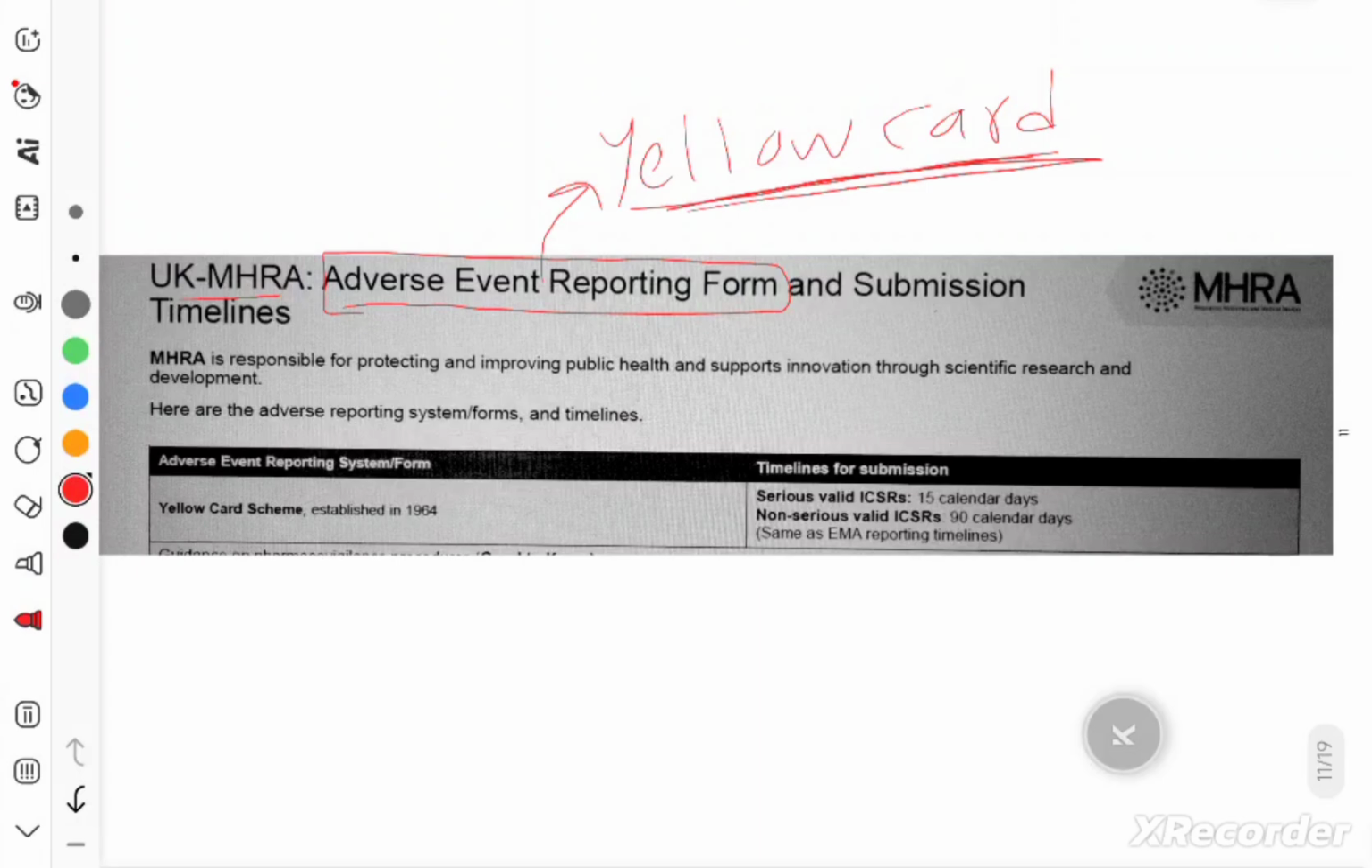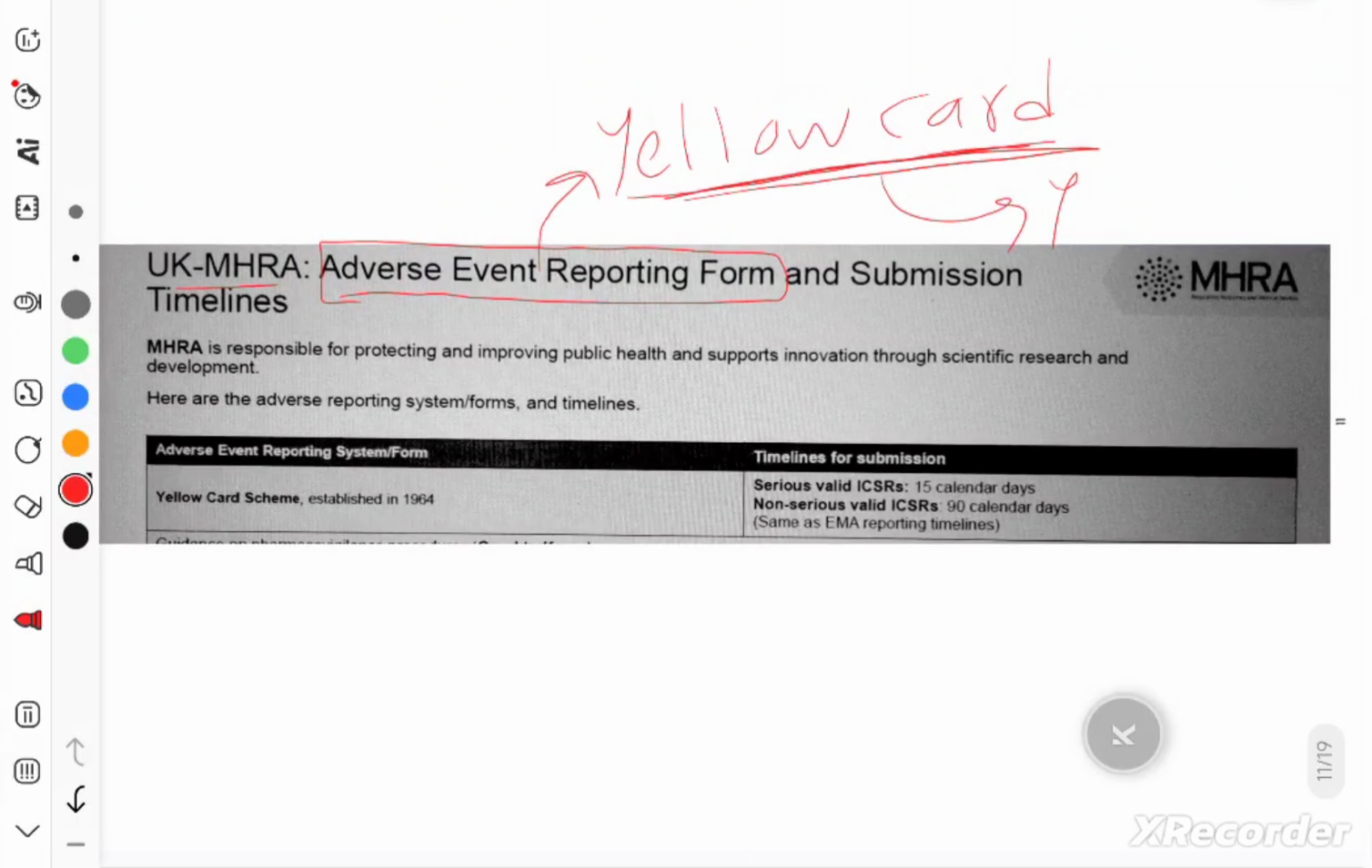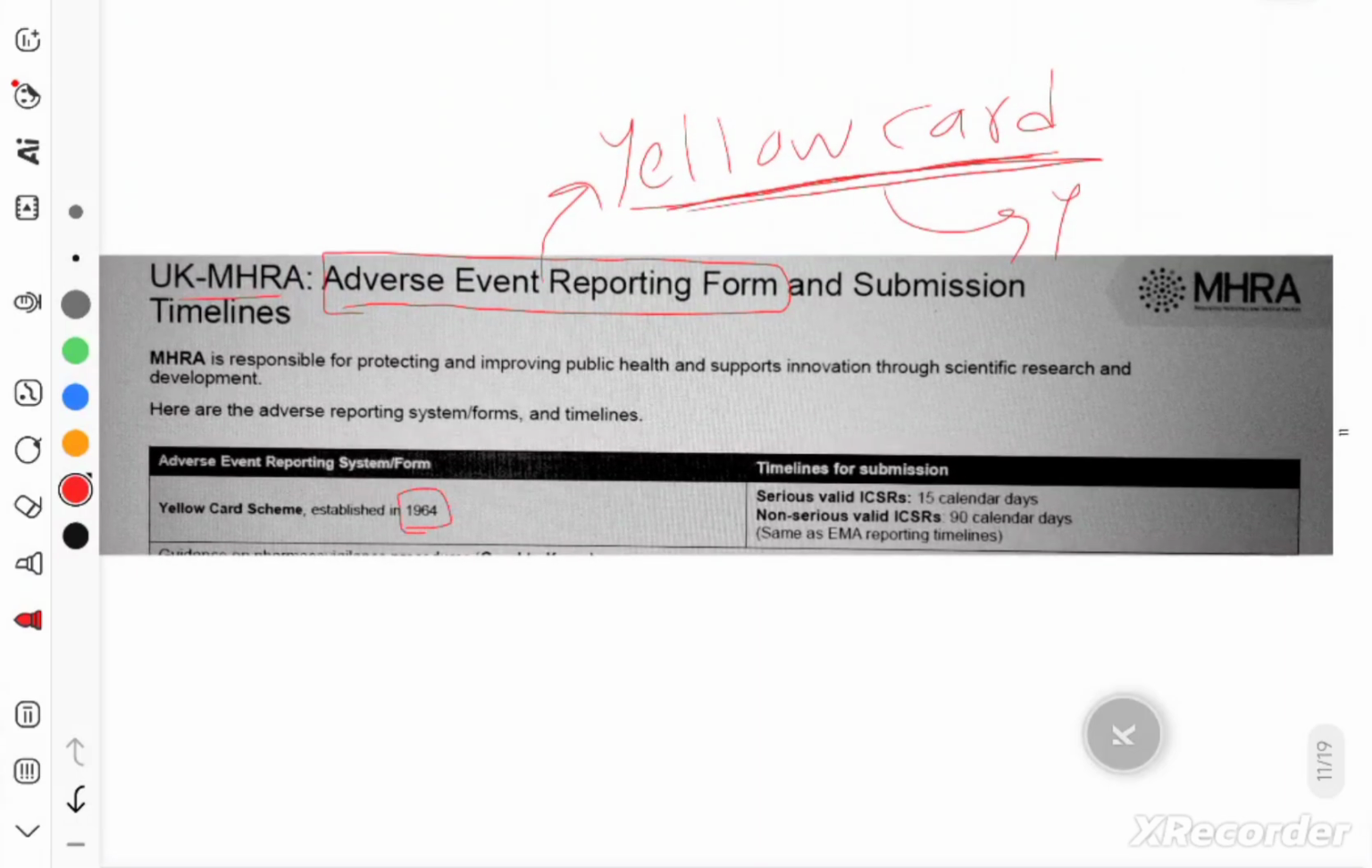Why is it called Yellow Card? Because its color is yellow. That's all. Because of the color of that reporting form, we call it Yellow Card. Yellow Card was established in 1964. Very, very important set of information for you all. Just try to remember this.